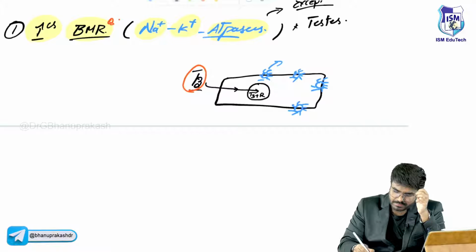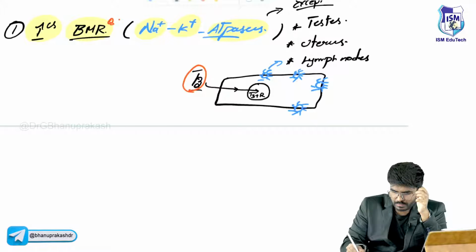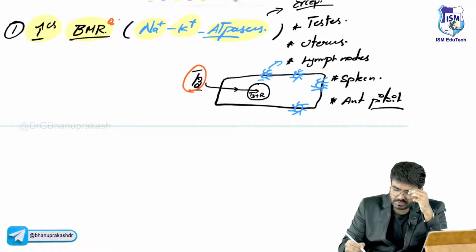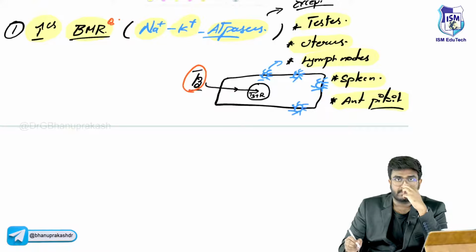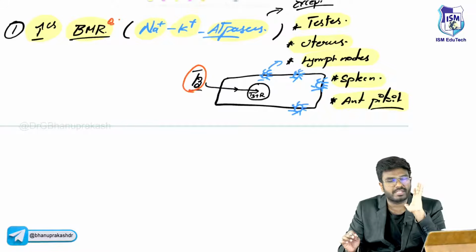Okay, except in the testis, uterus, lymph nodes, spleen, anterior pituitary. So these are exceptions, sir. These are the tissues where the basal metabolic rate is not increased. Only in these tissues the basal metabolic rate is not increased, but in all the other tissues basal metabolic rate is increased. Means more number of calories are going to be broken down.